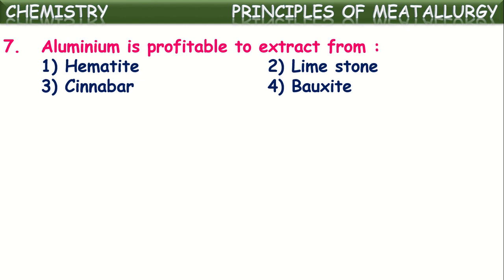Those minerals are called ores. In the same way, aluminum is available in different mineral forms in nature, but out of those, bauxite is the mineral from which aluminum can be extracted profitably. So this is the ore of aluminum. Okay, bauxite.